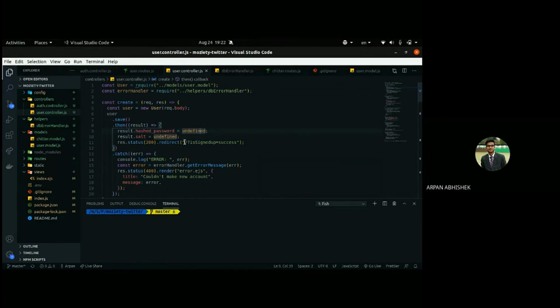Then again, we'll redirect to the slash only. This is a cryptic message, I guess: is signed up equals success. So basically it gives a parameter of is signed up set to success if the sign up was successful, and it will show a green message. If you signed up on the website, you'll see a green sign up message after you successfully sign up, that you can log in now, right? So that's what this will help us get from the URL.